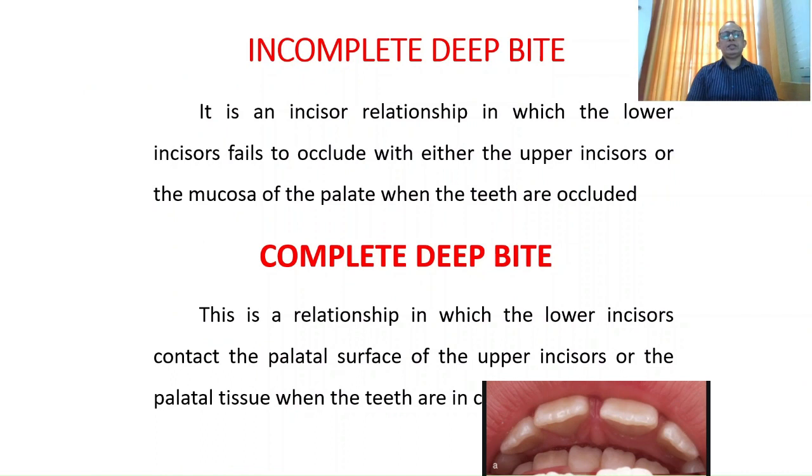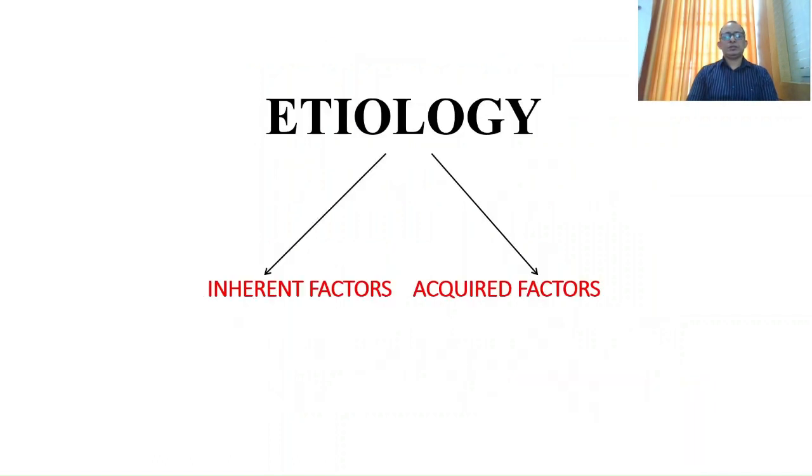Incomplete deep bite is an incisor relationship in which the lower incisor fails to occlude with either the upper incisors or the mucosa of the palate when the teeth are occluded. Complete deep bite is the relationship in which the lower incisors contact the palatal surface of the upper incisors or the palatal tissues when the teeth are in contact.